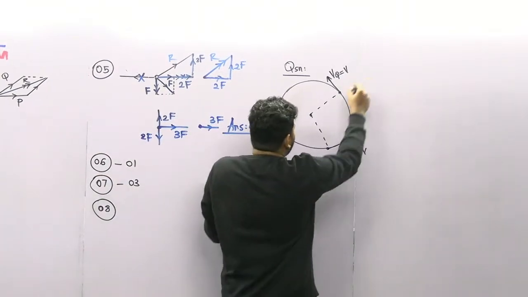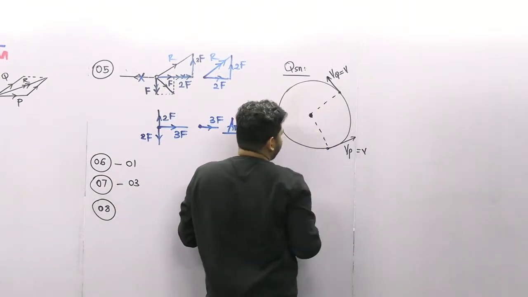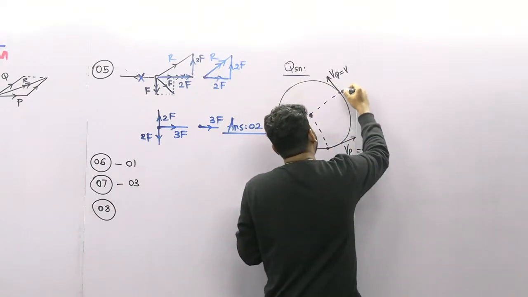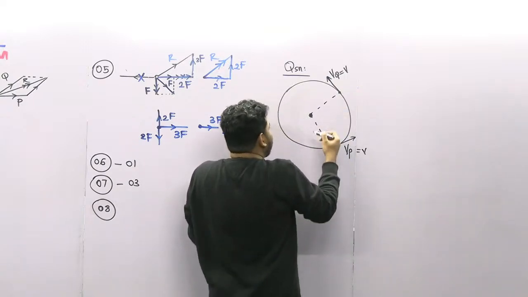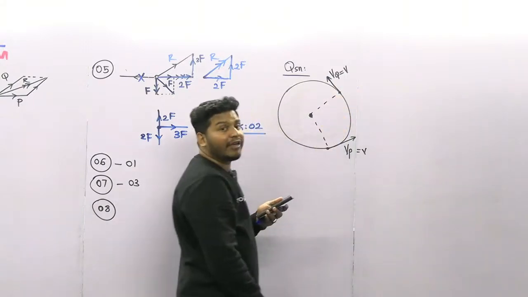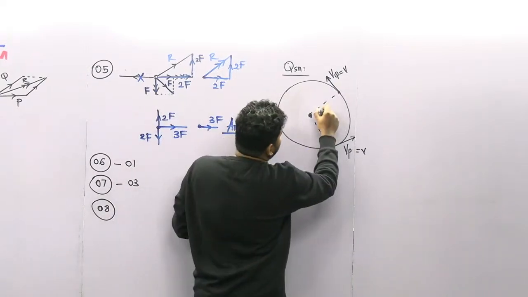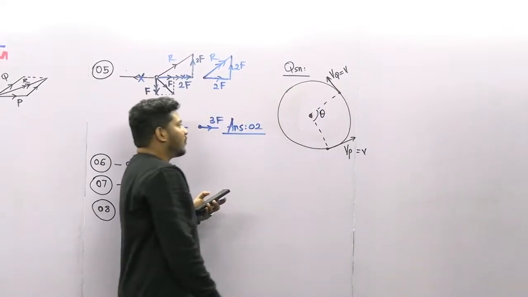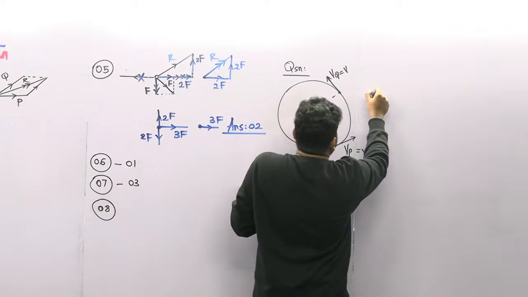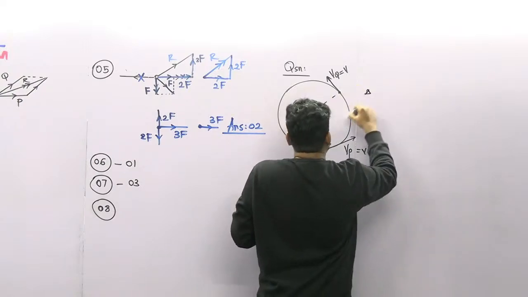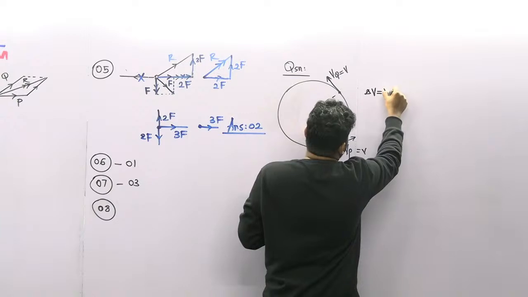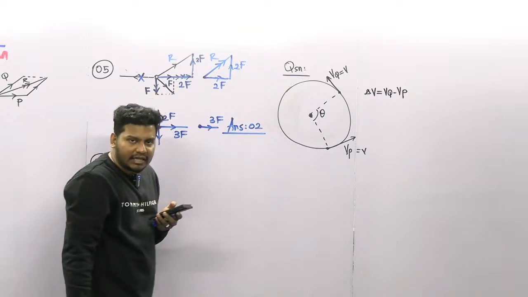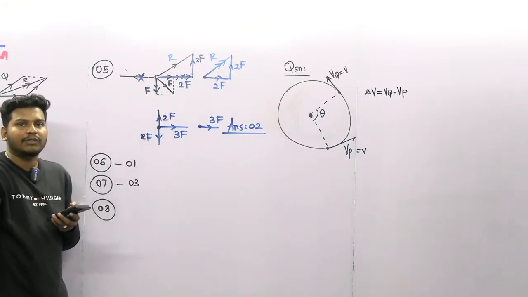So here, what you want to do is find the change of velocity between these two positions. If we take the angle between these two positions as theta, they are asking for delta V. That means the change of velocity in this time period, delta V, which is Vq minus Vp, final velocity minus initial velocity.